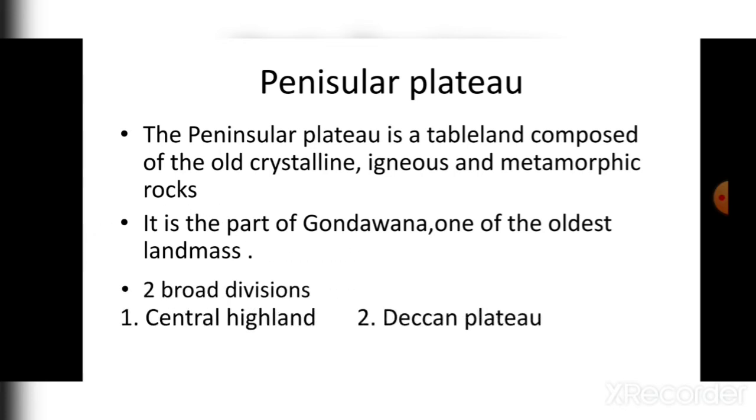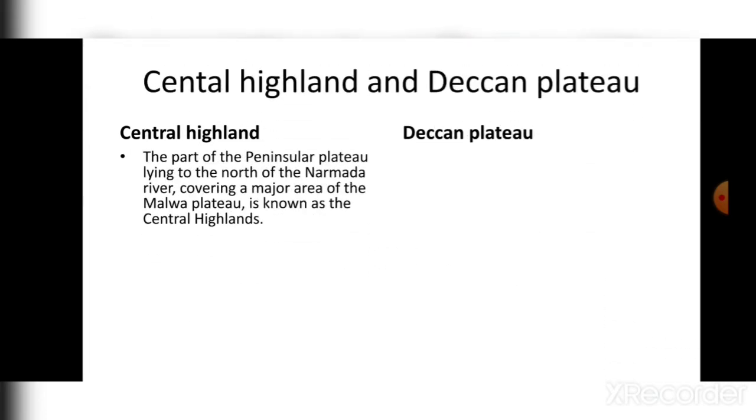Okay, now it can be divided broadly into two parts, that are Central Highland and Deccan Plateau. Now we will study about the Central Highland and Deccan Plateau. The first part, the part of the Peninsular Plateau lying to the north of the Narmada river, covering a major area of Malwa Plateau, is known as Central Highland.